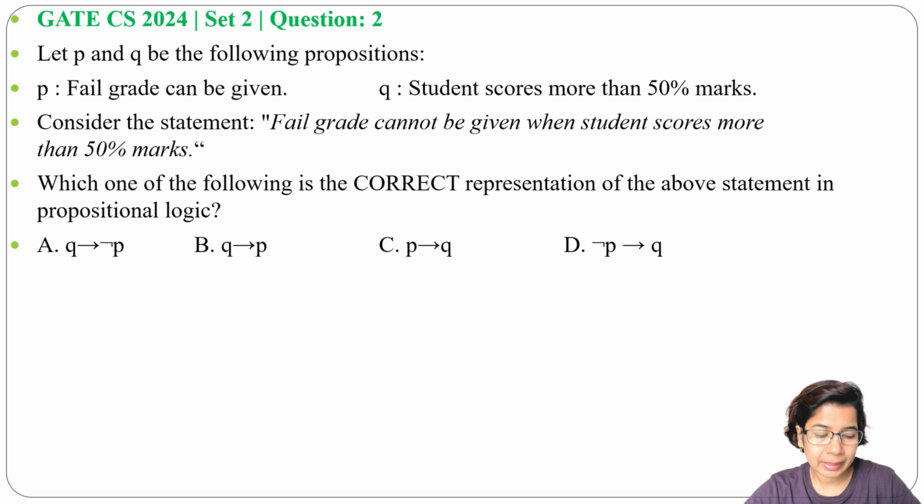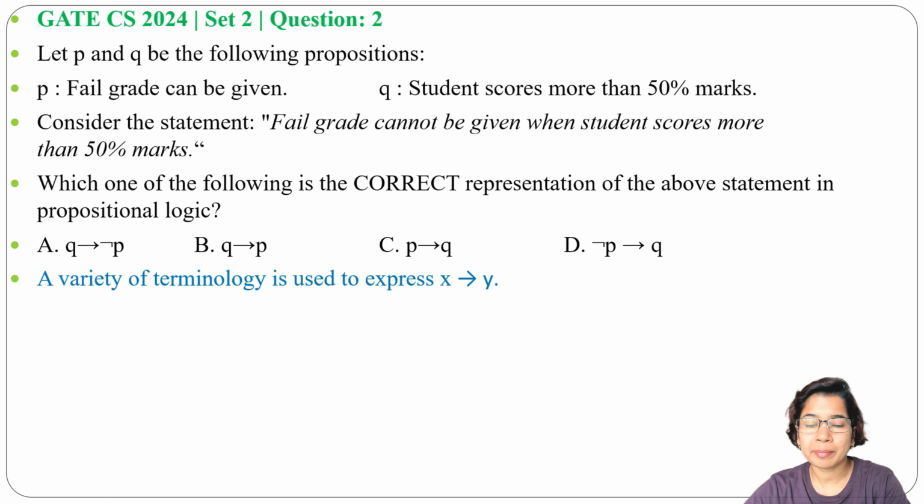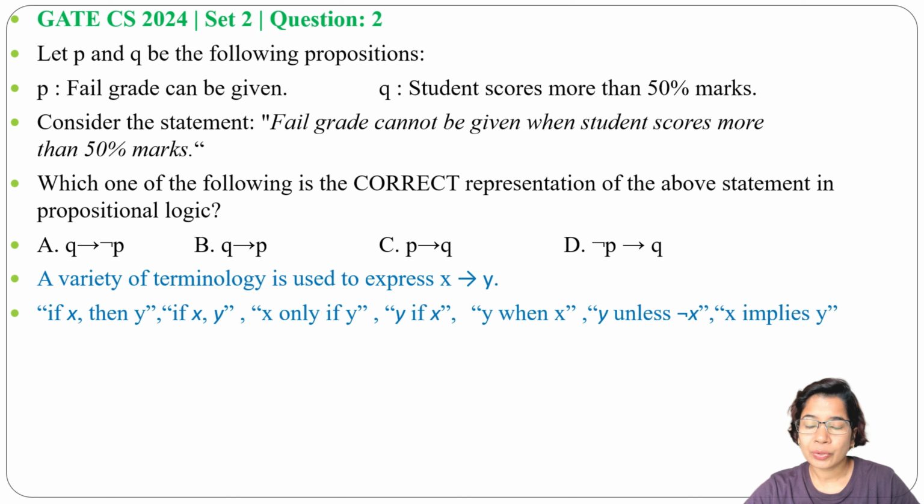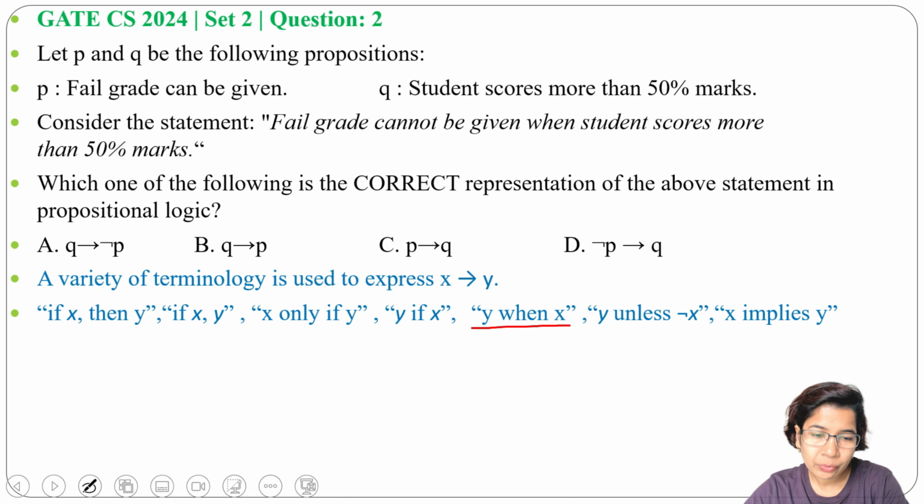How can we represent implication in a sentence? Suppose we have X implies Y. How can we represent X implies Y? So if X, then Y. If X, Y; X only if Y; Y if X; Y when X; Y unless negation X; X implies Y. Just mark here Y when X. So that we can represent as X implies Y.